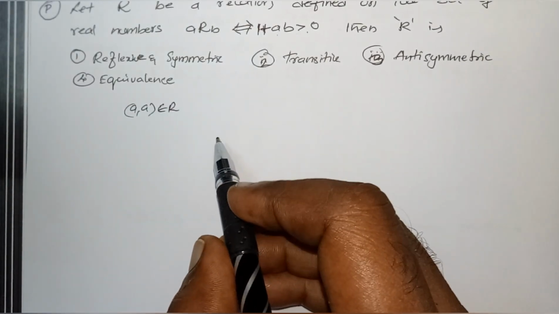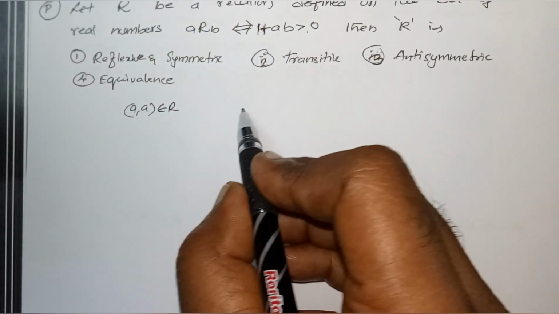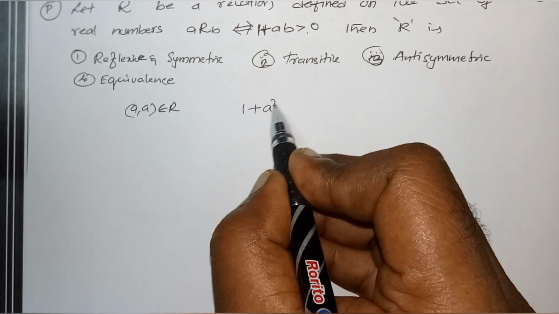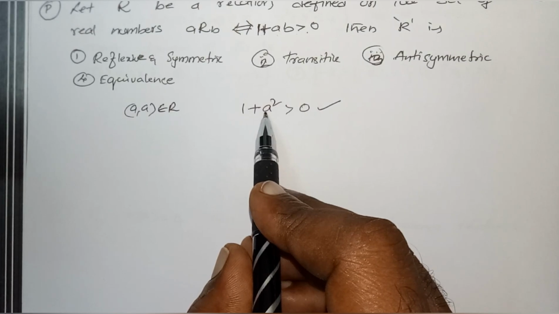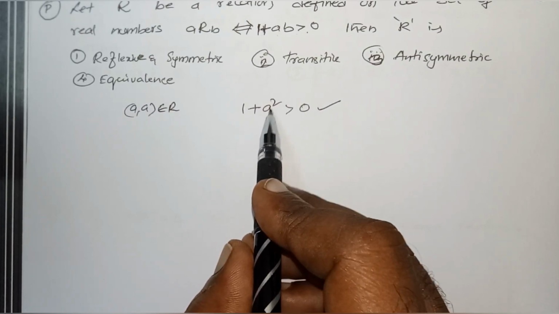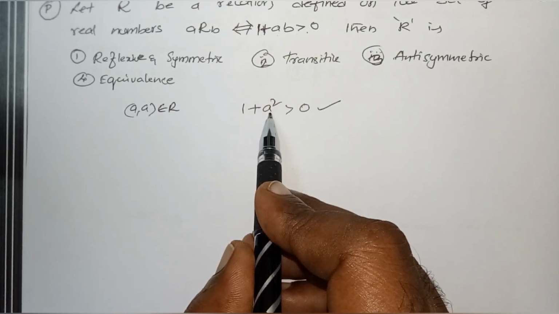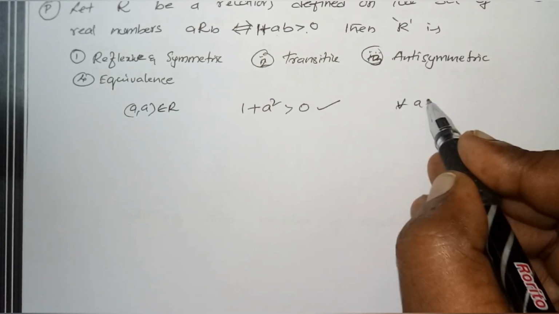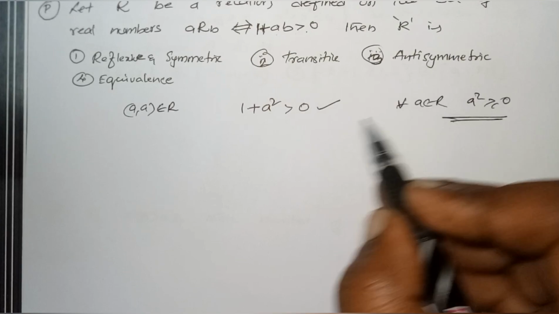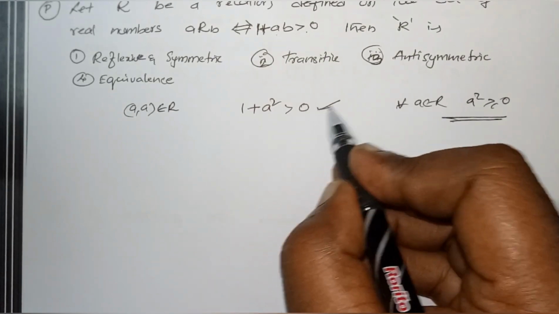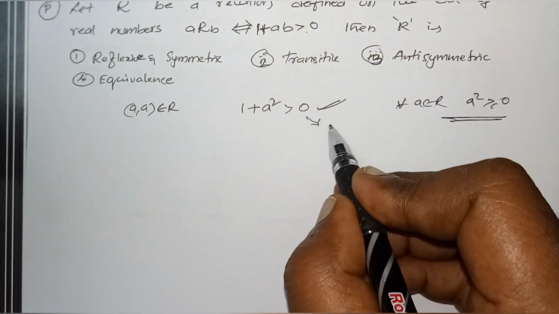to prove reflexive, I take (A, A) belongs to R, then what is given? 1 plus A square greater than 0. Is it correct? Whether A is negative or positive, A square is always greater than or equal to 0 for all A belongs to R. Isn't it? Therefore 1 plus A square is greater than 0. Therefore this becomes reflexive.